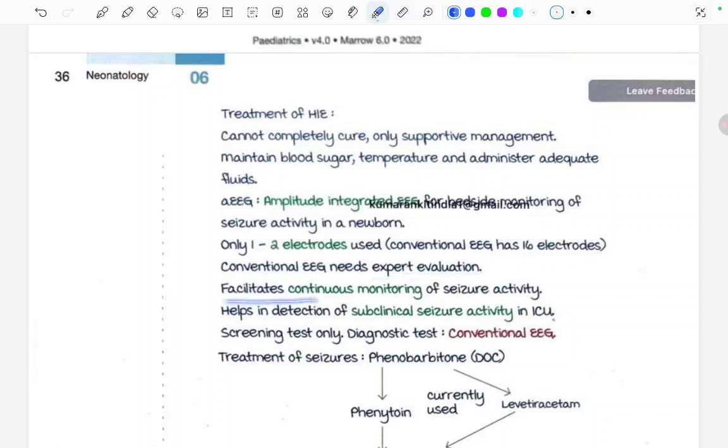This facilitates the continuous monitoring of the seizure activity, right? This AEEG helps in detection of the subclinical seizure activity in the ICU. It is only a screening test, and the diagnostic test is definitely the conventional EEG. Treatment of the seizure: phenobarbital is the drug of choice in babies.